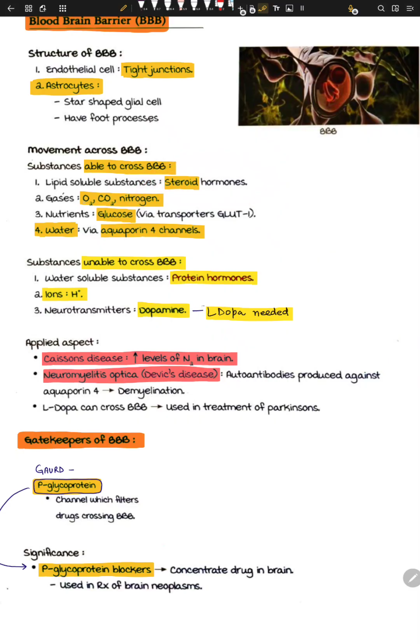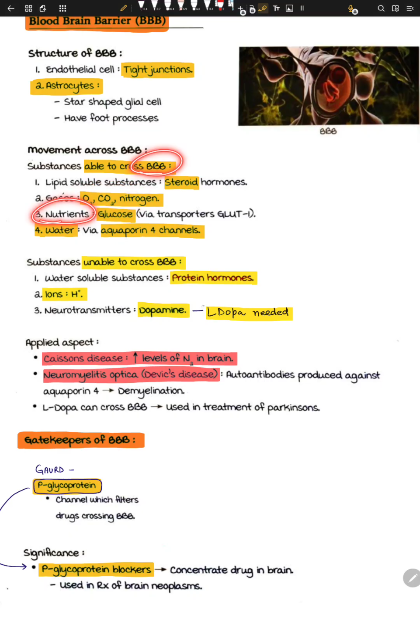Other things are O2, CO2 and nitrogen. They can cross the blood-brain barrier. So imagine you have CO2 poisoning. We need hyperventilation so that we can throw this CO2 out, right? That's why we need gases that can cross the BBB.